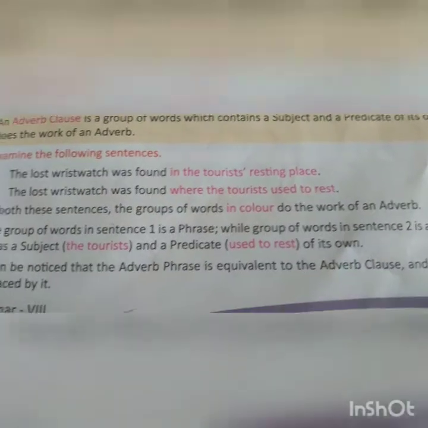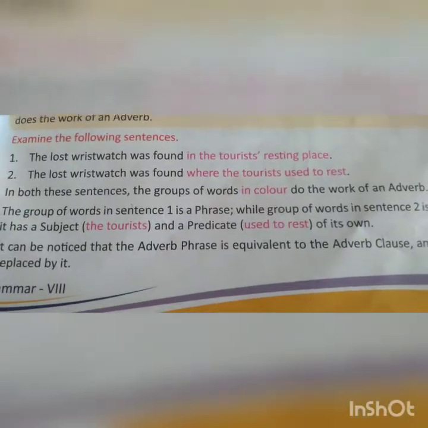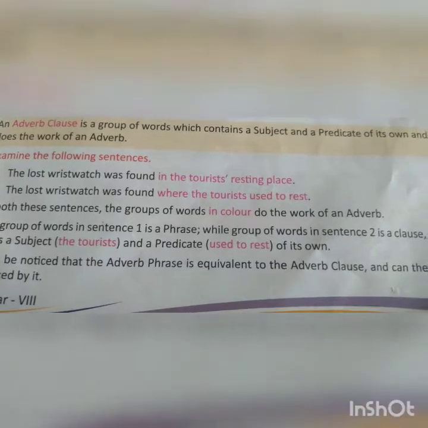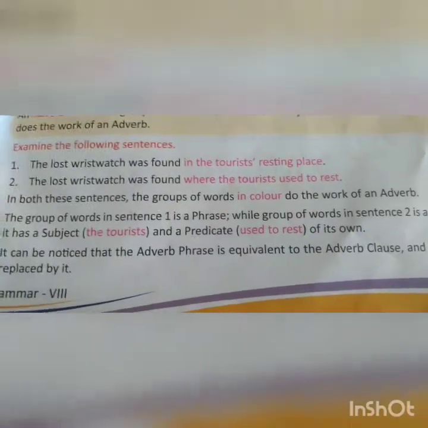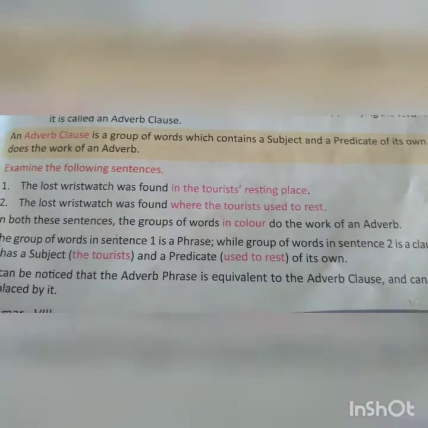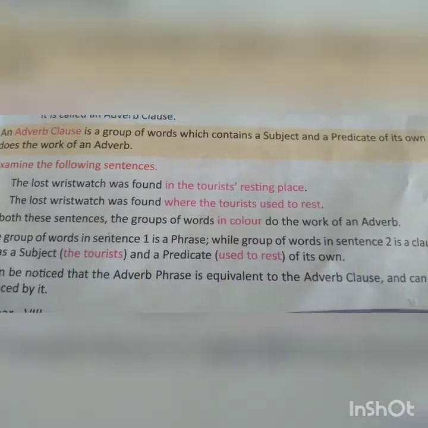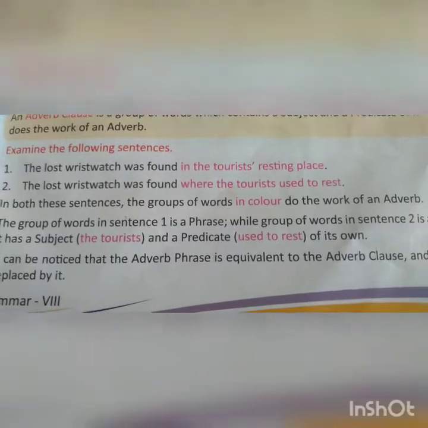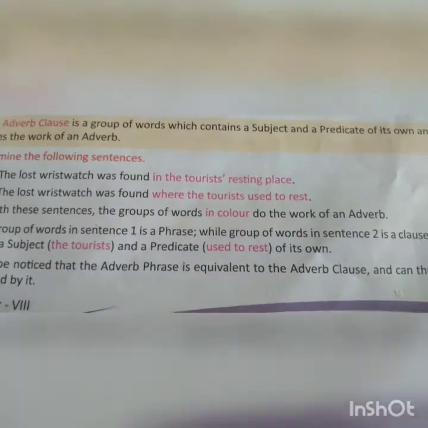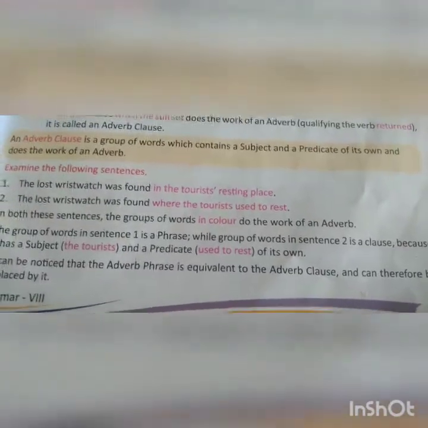But the group of words in sentence 1 is a phrase, while the group of words in sentence 2 is a clause, as it has a subject, the tourist, and a predicate, used to rest, of its own. It can be noticed that the adverb phrase is equivalent to the adverb clause and can therefore be replaced by it.